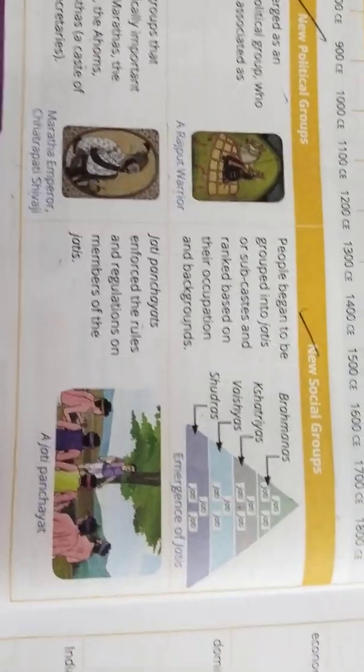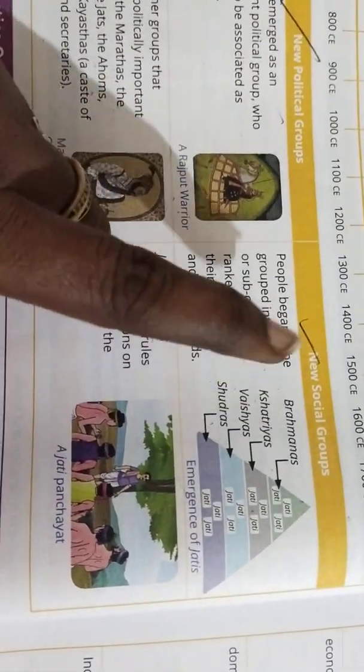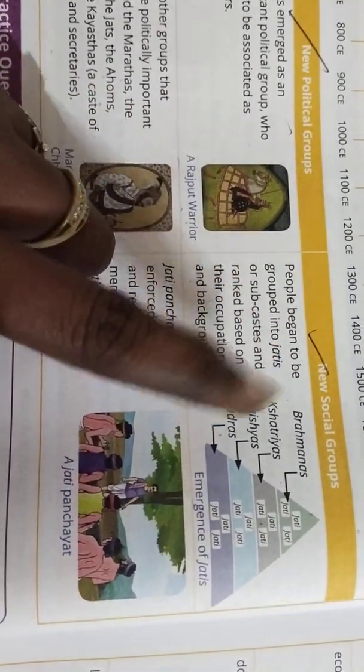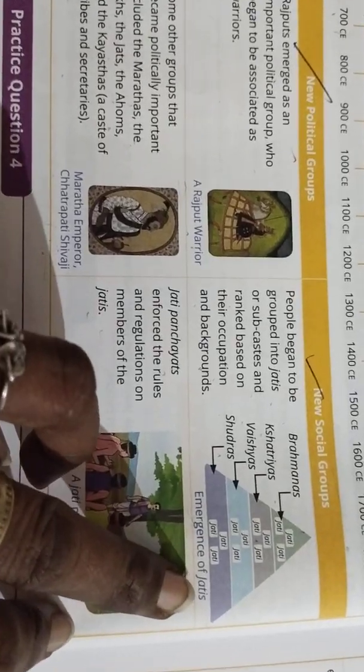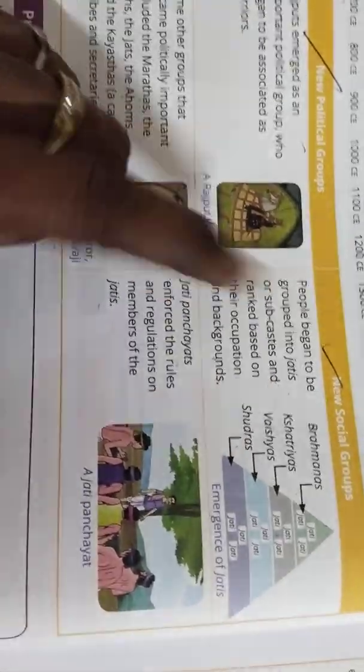So here you can see the new social groups. In the picture itself you can see Brahmanas, Kshatriyas and Vaishyas and Sudras. So they were all going on ruling by then. So here you can see the emergence of jatis, isn't it? So people began to be grouped into jatis or subcastes and ranked based on their occupation and background.